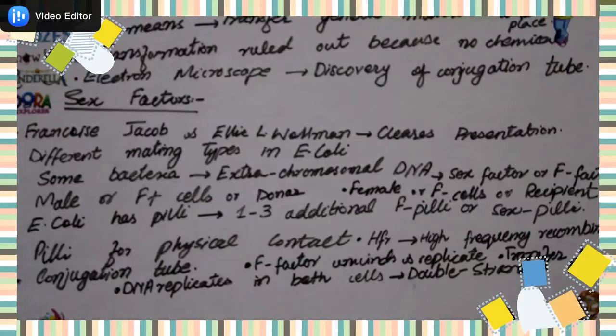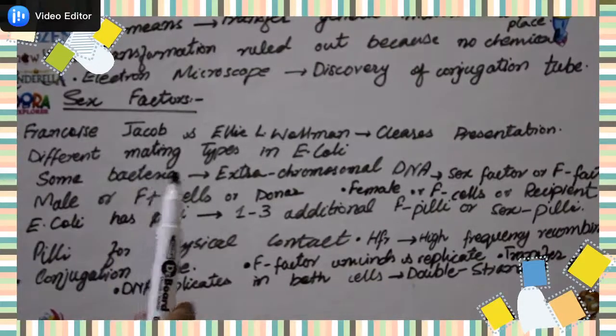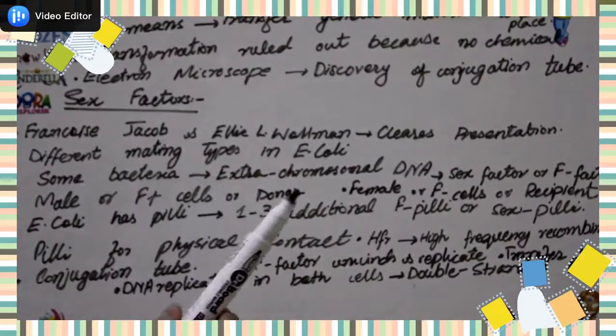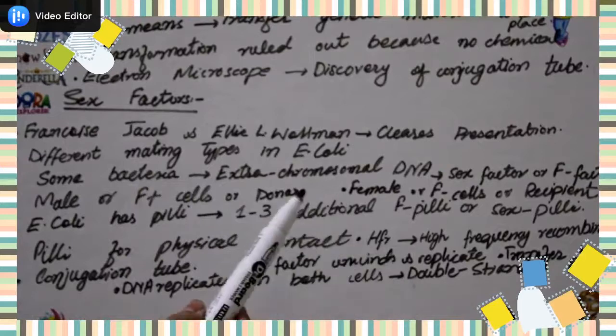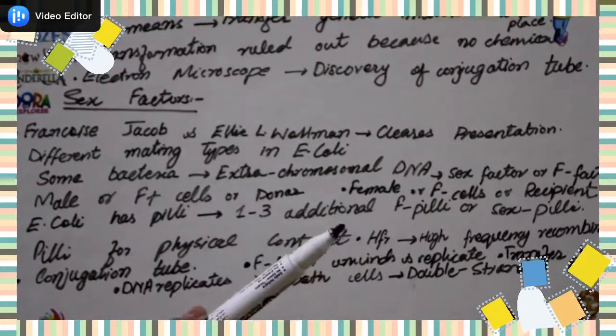Then their research was extended, and they tried to find out more facts. The scientists Francois Jacob, Elie Wollman and Hayes studied these F factors.